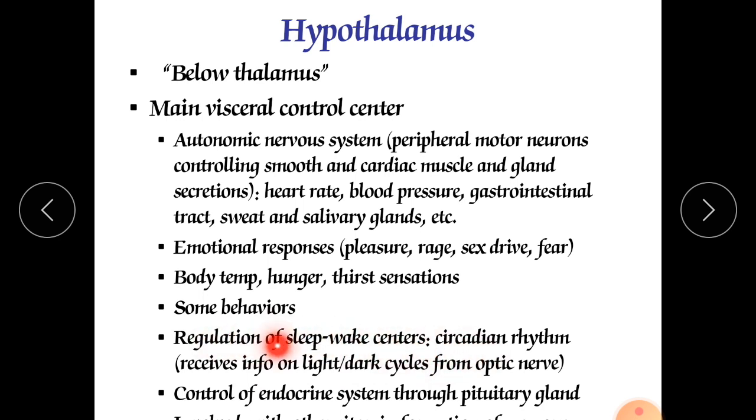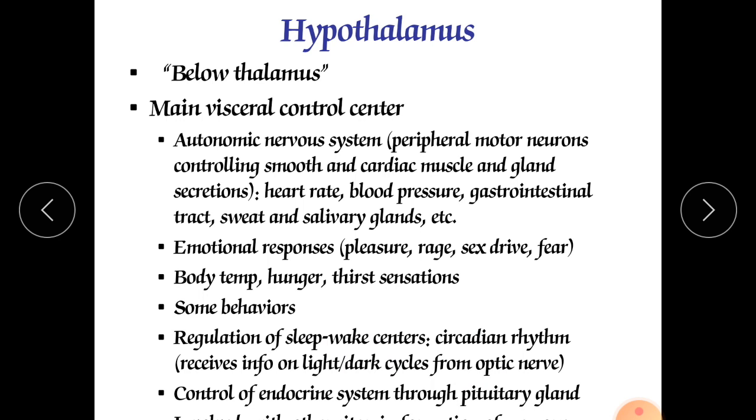This regulation of sleep-wake centers is accompanied by the reticular activating system, the part in the midbrain called the reticular formation, which works with the hypothalamus. It is also called the RAS, reticular activating system, which controls arousal, so morning awakening and consciousness can be controlled by this system.